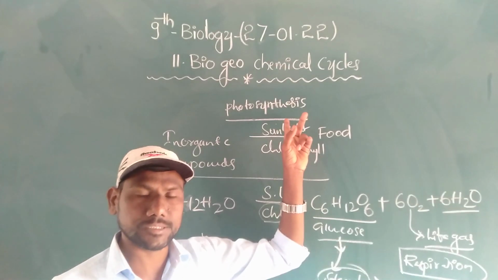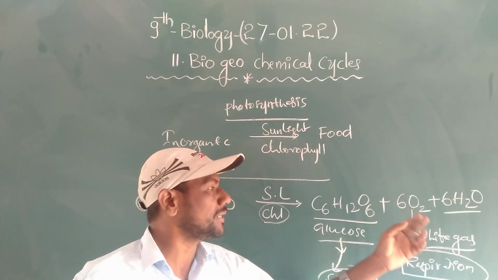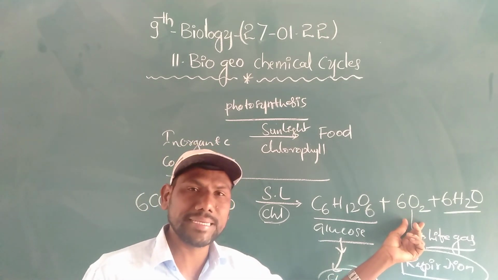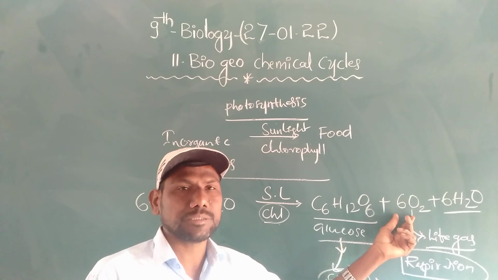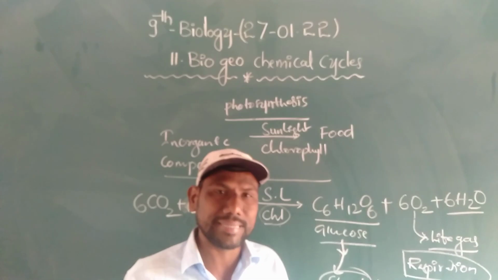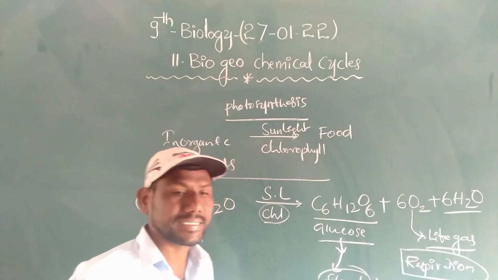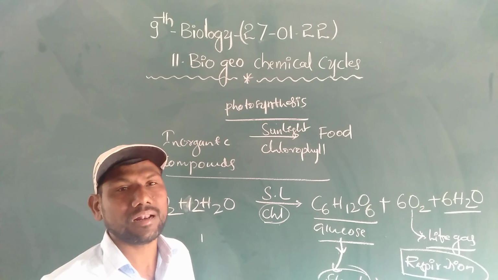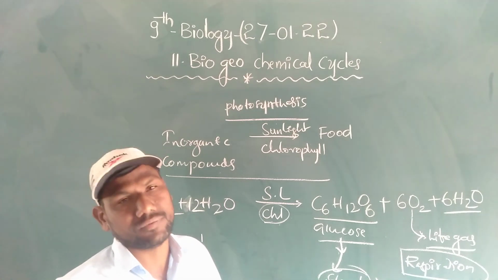By photosynthesis only. If photosynthesis is not there, what will happen? There is no oxygen in the atmosphere. If there is no oxygen in the atmosphere, what will happen? There is no life on planet Earth. That's why photosynthesis is the essential life process for the living world.